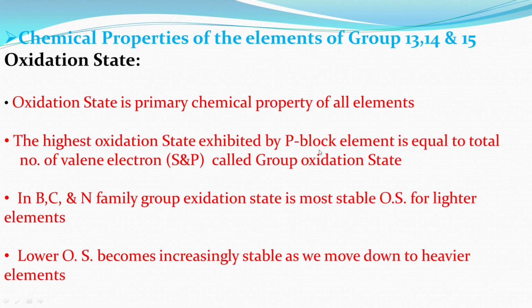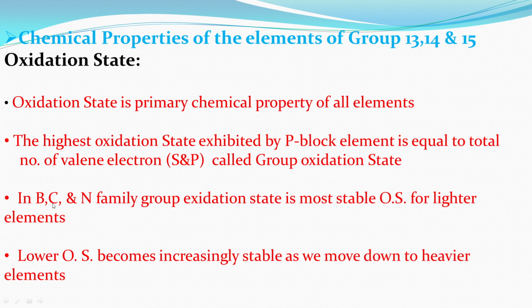Right now we study the next point, chemical properties of the elements of group 13, 14 and 15. The first point is the oxidation state. What is the oxidation state? Oxidation state is the primary chemical property of all elements. The highest oxidation state exhibited by a p block element is equal to the number of valence electrons, s and p, called the group oxidation state.